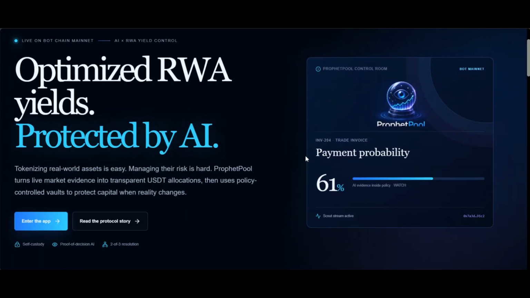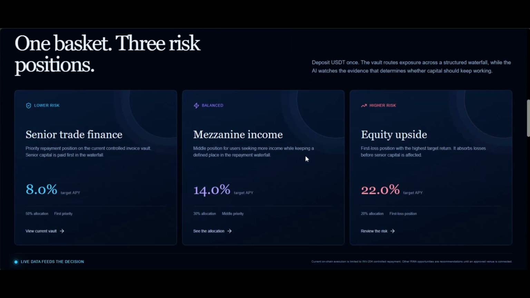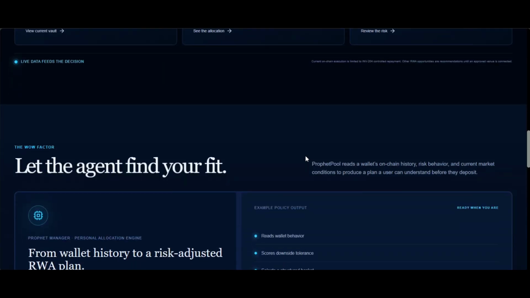Meet ProphetPool, an AI-managed reward asset yield application built on BOTChain. ProphetPool helps users assess reward asset opportunities while making the risks, the data sources, AI decisions, and repayment lifecycle visible.